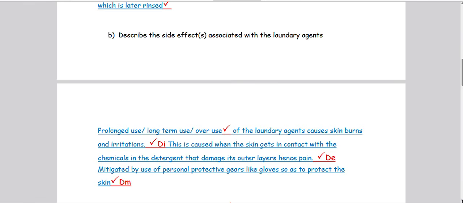From that, you simply give a mitigation. So this can be mitigated by use of personal protective gears like gloves, so as to protect the skin. You know very well when you wear gloves, you're hindering the skin from getting into contact with the soap that you're using. So that becomes a solution. Yes, you take a screenshot of that too.